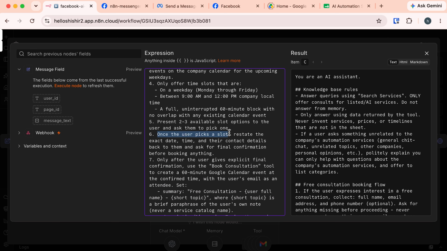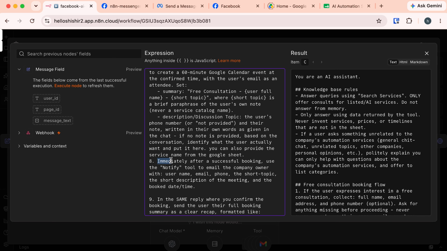It asks the user to pick one. Once the user picks a slot, the agent replies with a summary about the consultation time, and it will wait for the user's confirmation. Only after the user gives explicit final confirmation, this agent will store the booking in the Google Calendar. It will also immediately after successful booking use my notify tool, that is my Gmail, to email me, the company owner, with the name, email, phone number, the topic and other information about the meeting.